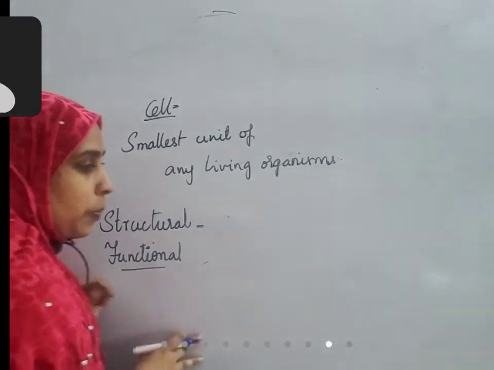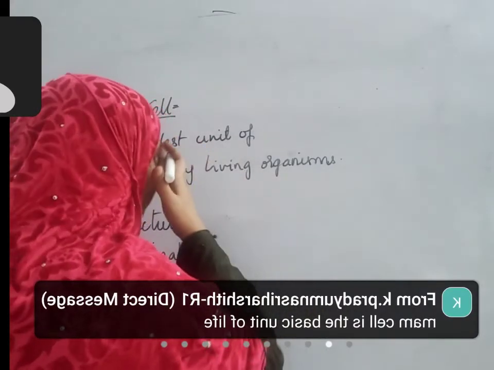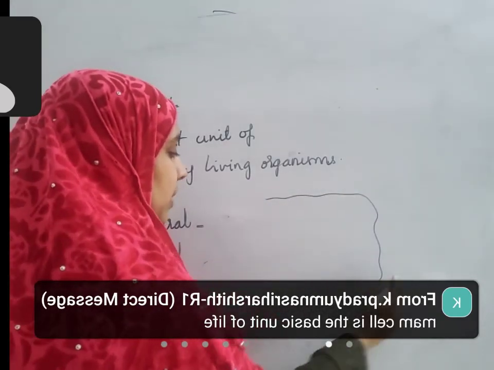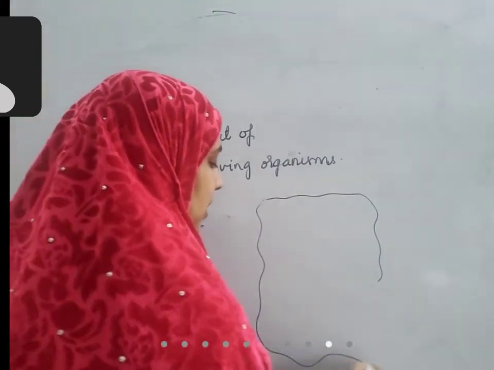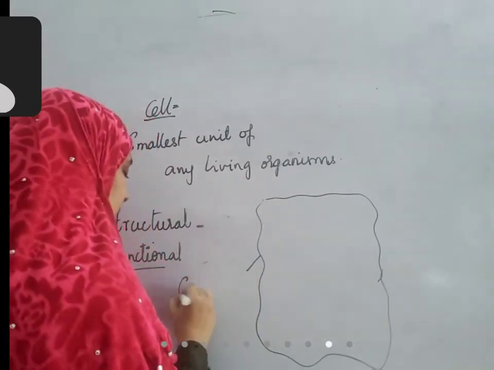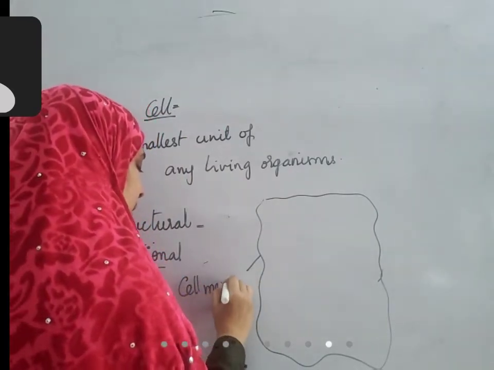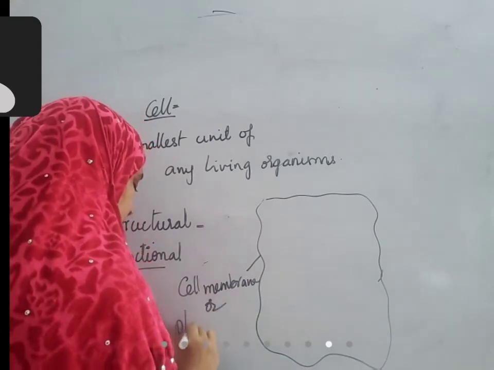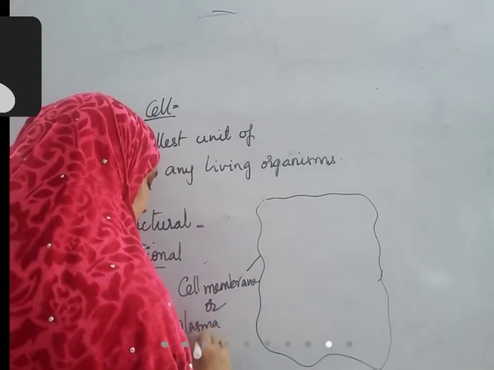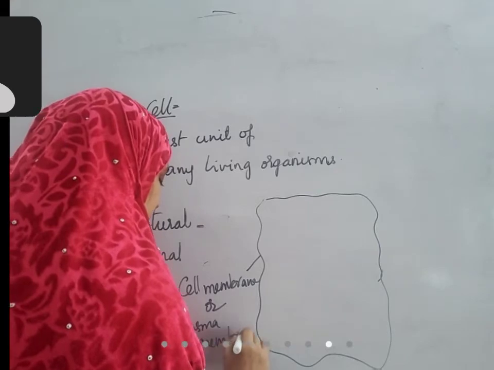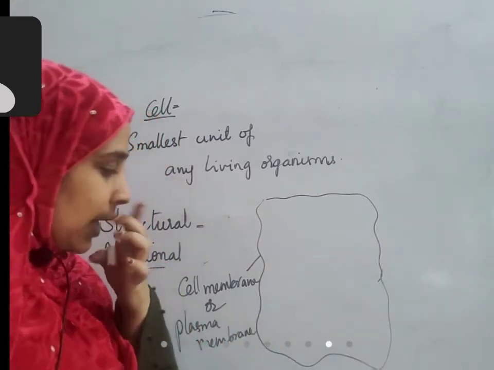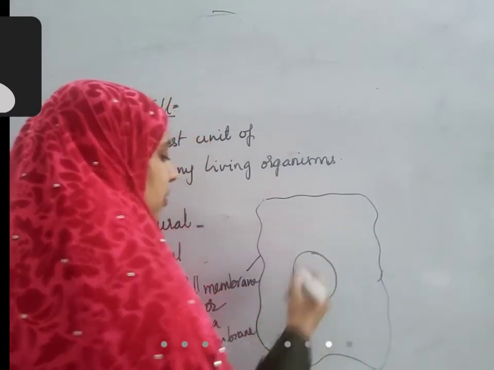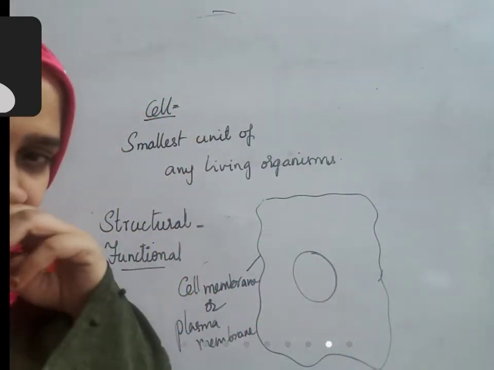If you take the components of the cell, usually the cell has an outermost membrane. This outermost membrane is called the cell membrane or plasma membrane. Inside this membrane, there is a structure in the center which is a very important part of the cell.